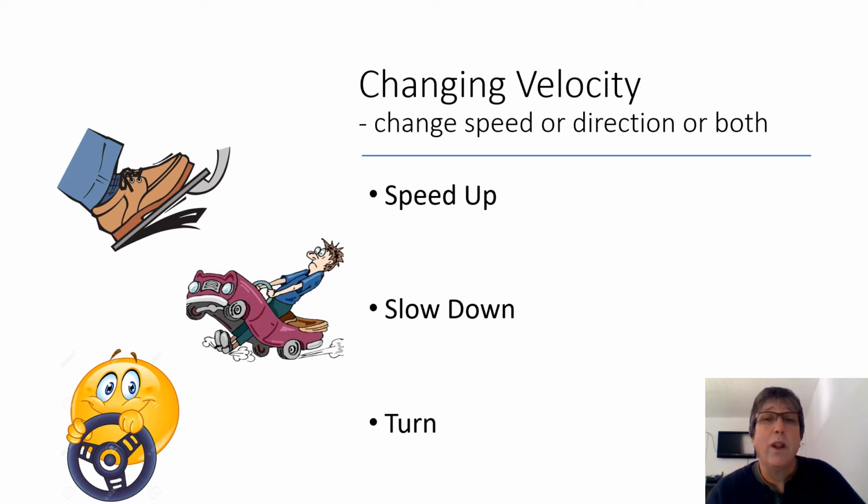Now, since velocity includes speed and direction, a change in velocity could be just a change in speed, just a change in direction, or both. So one way to change velocity is to speed up. Another way is to slow down. Or a third way is just to turn. In fact, if you don't speed up or slow down at all, but you turn, you're still changing your velocity.